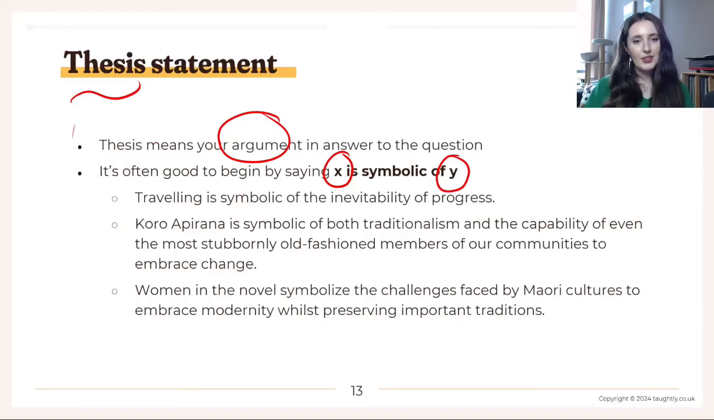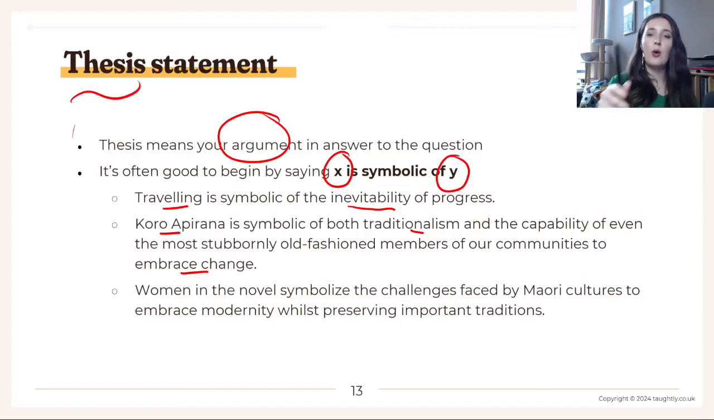Here's some examples. Travelling is symbolic of the inevitability of progress. X, symbolic of Y. Travelling, inevitability of progress. Koro Apirana is symbolic of both traditionalism and the capability of even the most stubbornly old-fashioned members of our communities to embrace change. This one's a little bit more complex because I'm saying X is symbolic of Y and Z, right? He symbolises traditionalism, but also that you can change even if you're a stubborn old man.